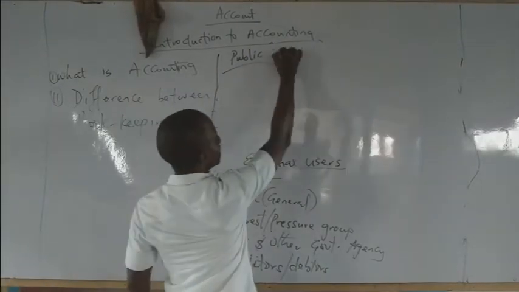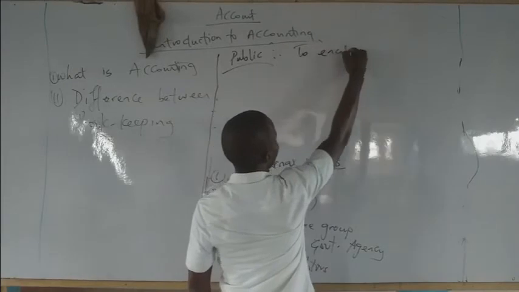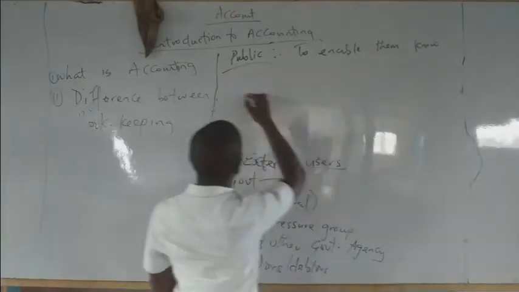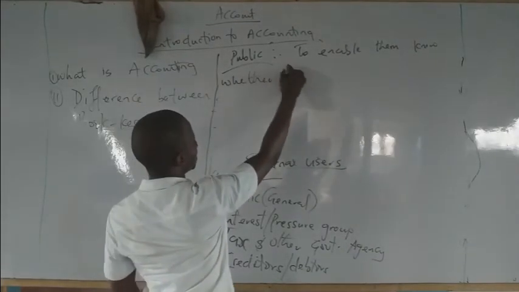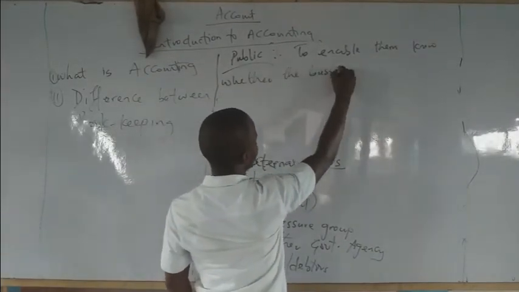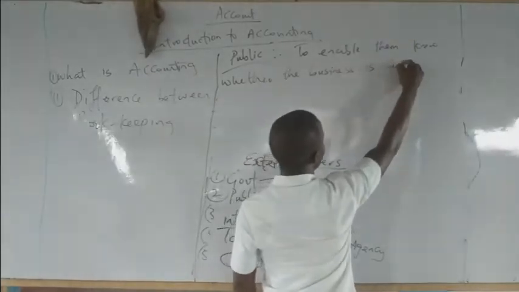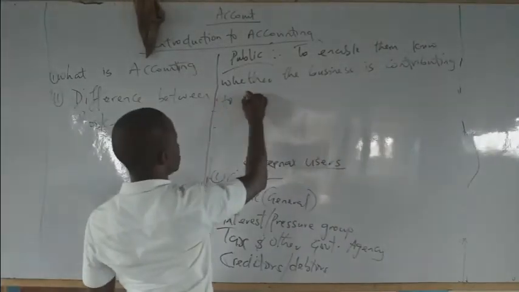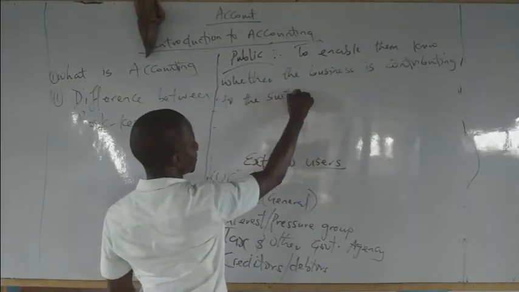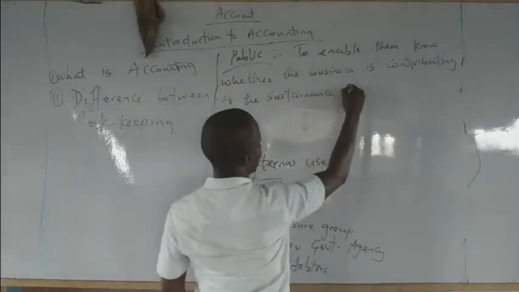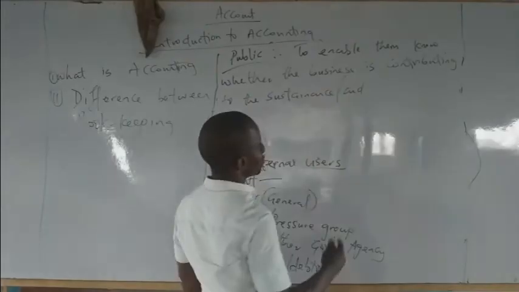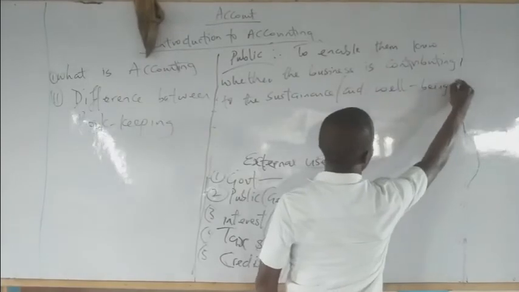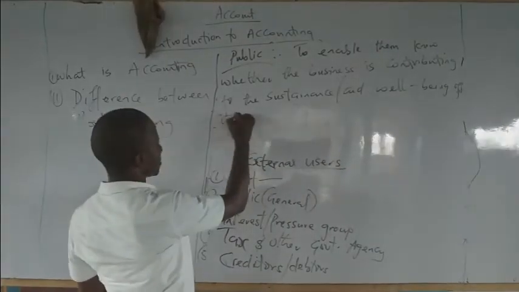They look at the financial information to enable them know whether the business is contributing to the sustenance and well-being of its members.